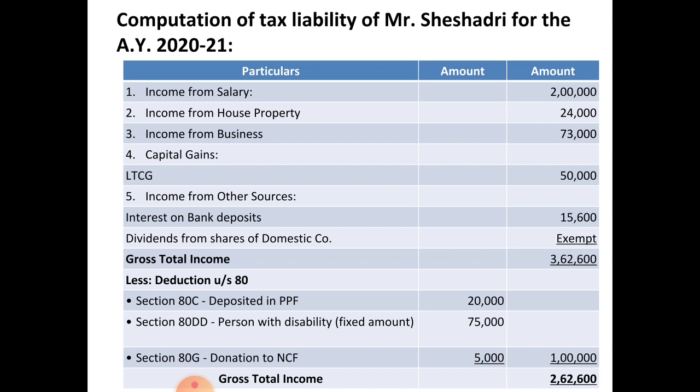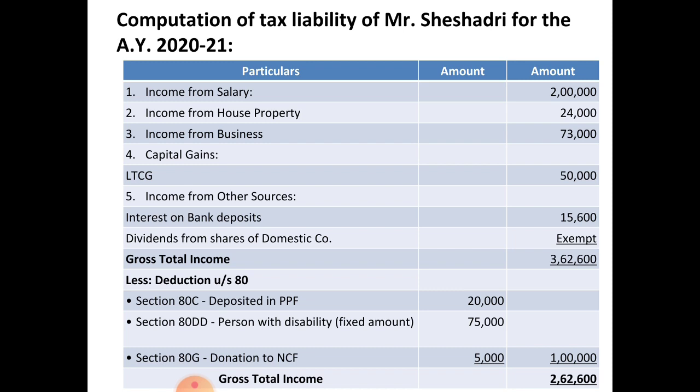From this you have to deduct deduction under section 80. Under that 3 items are there. First one, 80C deposited in PPF 20,000. Section 80DD, person with disability, fixed amount of deduction is available, 75,000, ignore that 25,000. And section 80G, donation to National Children's Fund 5,000, without limit 100% deduction.